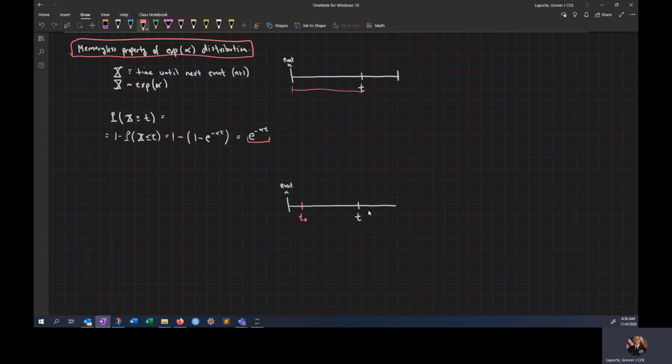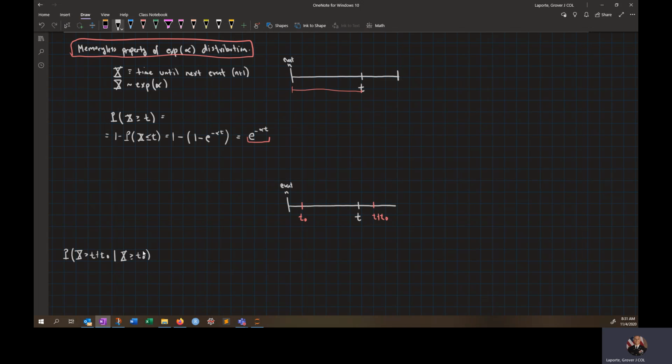Whatever this distance is, I'll say this is t plus t naught. So now I know it hasn't occurred up to this point, and the question is, what's the probability that it still takes a t amount of time for it to occur? These are my probability statements. I'll start way over here because we're going to write a lot of these out. This is what we're trying to find the probability for, but we know X has to be greater than t naught already. That's the new piece of information we're given.